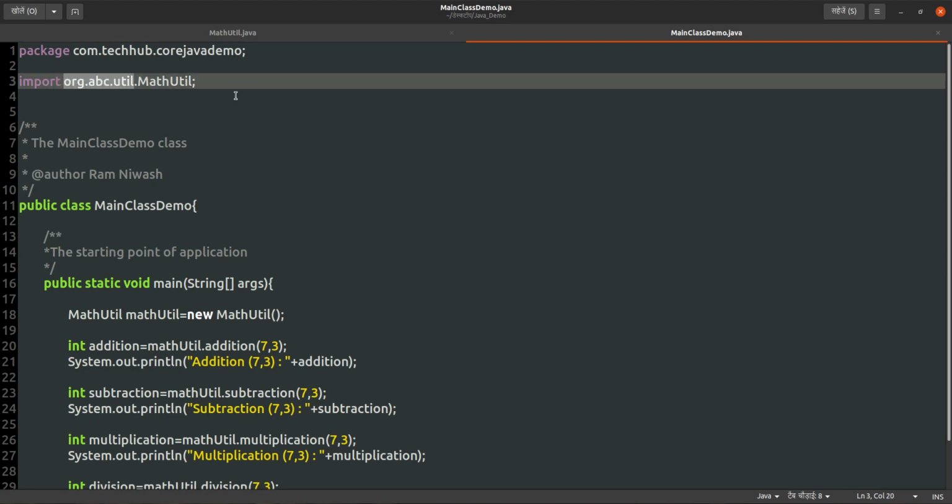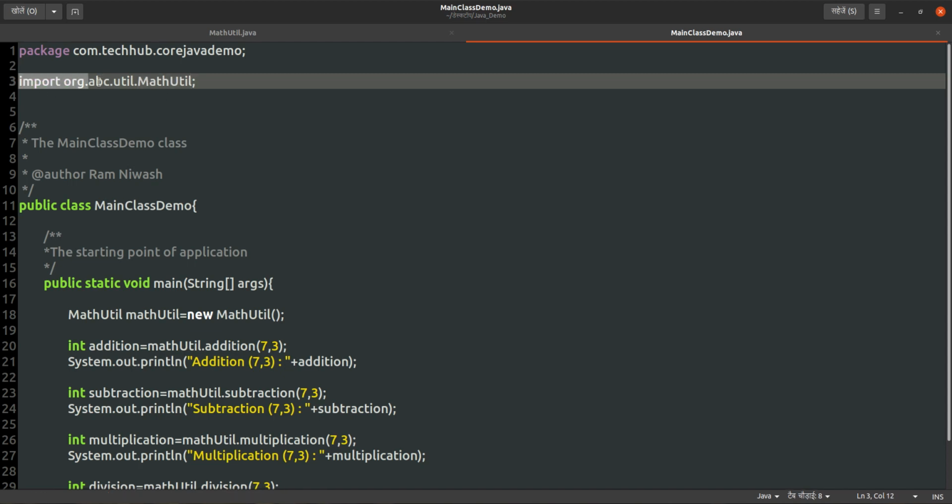And inside this main class demo we are importing the org.abc.util package dot main math-util. If you give star, that is also fine. What will happen if you give star here? It will import all the classes that are there in that package. That is not a good way. You should not do that. You should always use a single class name. That is the recommended way. So here we are importing math-util.